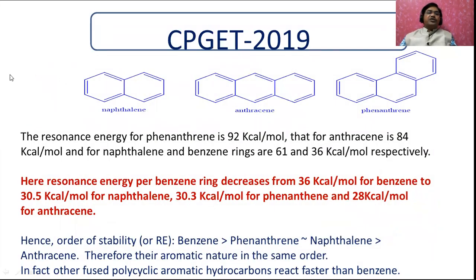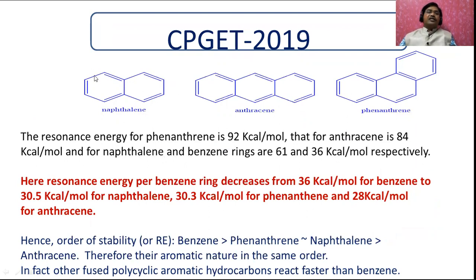Naphthalene, benzene, anthracene, and one more compound I added for you to consider: phenanthrene. See, the resonance energy of phenanthrene is 92 kilojoules, whereas anthracene is 84, naphthalene is 61, and benzene is 36.